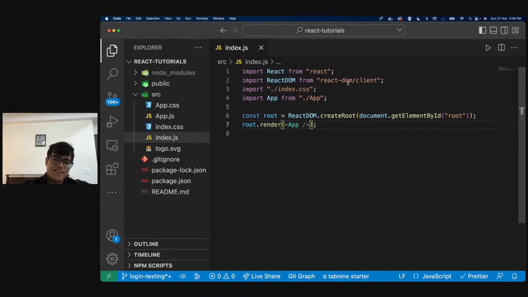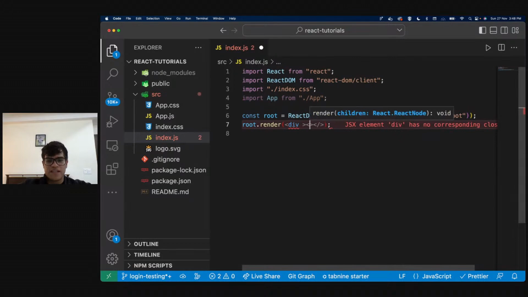And what do we see? There's this app tag, right? Now, app tag is something that is not there in JavaScript. I mean, it's not there in pure HTML, right? There's only div, right? So let me actually first show you exactly what I mean.